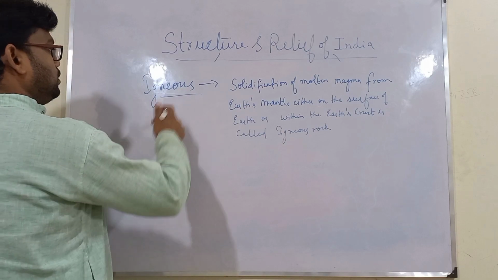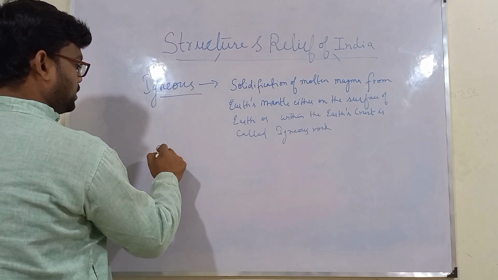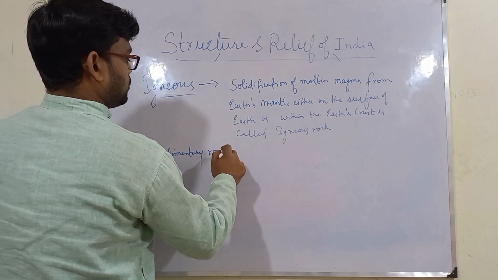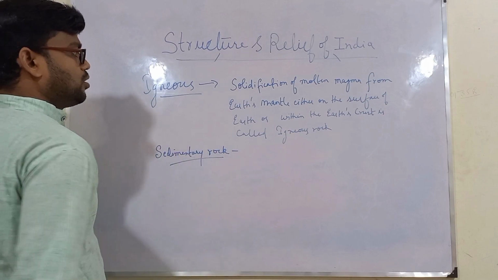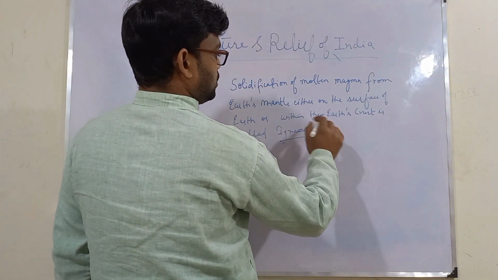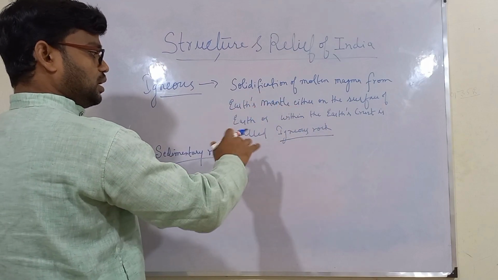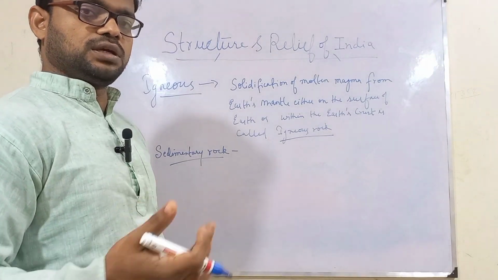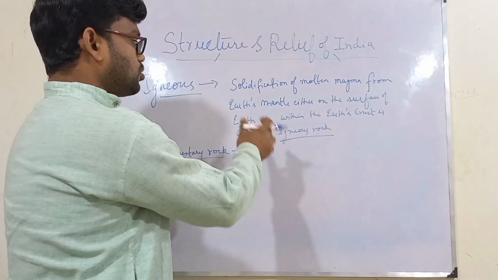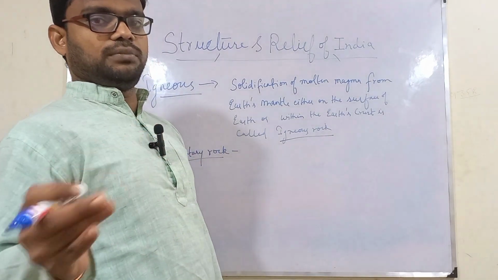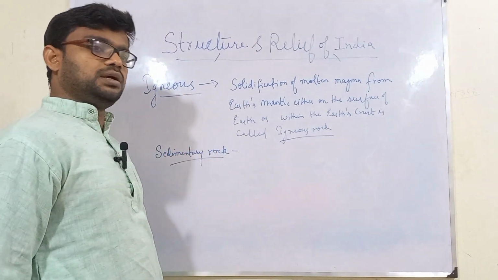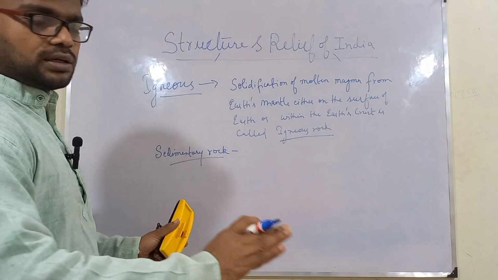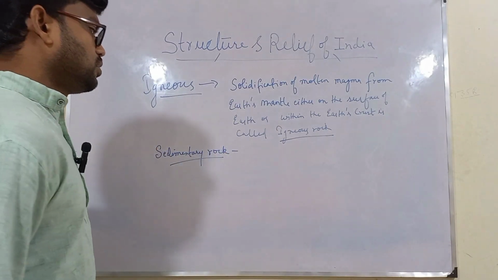Next, from igneous we will move to sedimentary rocks. Now what are sedimentary rocks? Igneous rocks are formed either over the surface or within the earth's crust. When these igneous rocks undergo weathering, whether physical, chemical or biological, they get broken down into finer sediments and then get deposited over the plate margins. Then they form a structured layer type of rock, which is known as sedimentary rock.